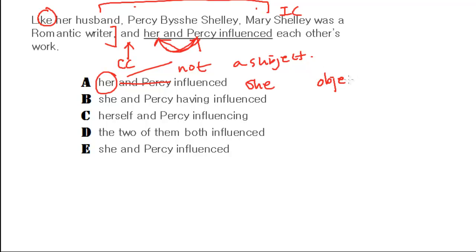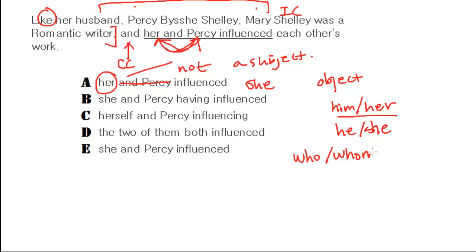Her is an object. Right? And if you don't know what an object is, go on the internet and learn it. But basically, they're things that receive the action. So, you have like him, her, right? As opposed to what? He and she, which are the subjects, right? That's the difference. And I know this maybe is a foreign concept, but you should really learn it because SAT doesn't test you on this, who versus whom. But it's directly related to this, right? ACT actually tests you on this, but it's directly related to this, and you have to know what the object is in order to answer the question.